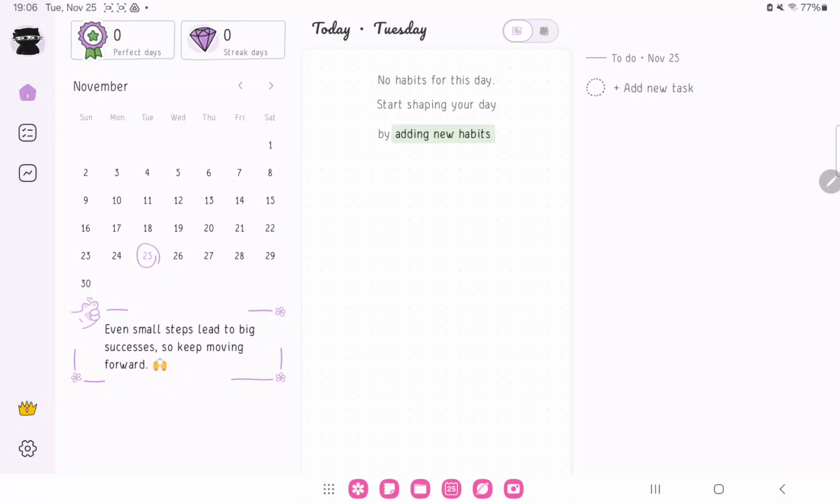Hello guys, in this video I'm going to show you how to set the night mode on the Hizo application.